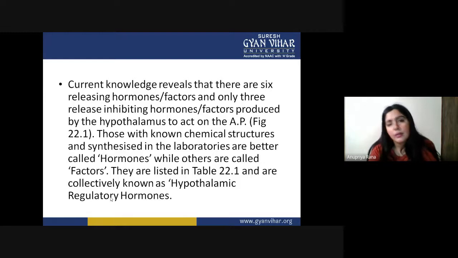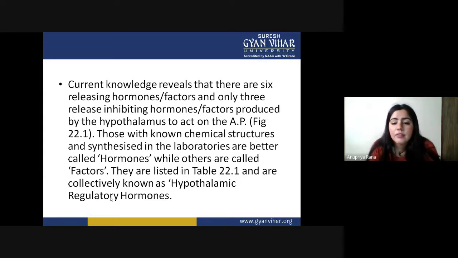If we can create them, or we know their structure and everything about them, we call them hormones. But if we don't understand them, don't know their structure, and cannot synthesize them, then we call them factors. They are present there, but we cannot synthesize them inside the laboratory.